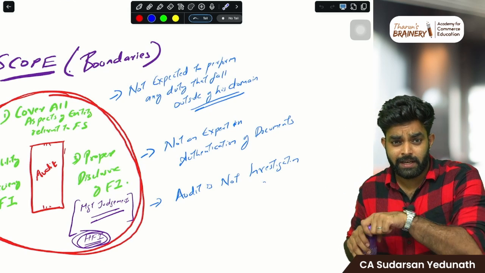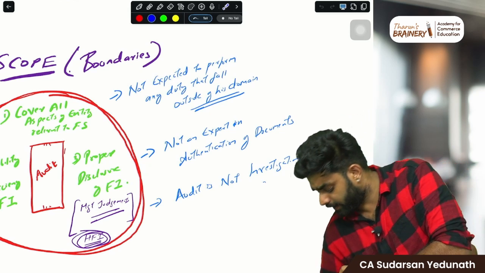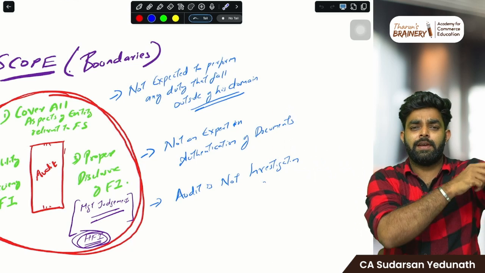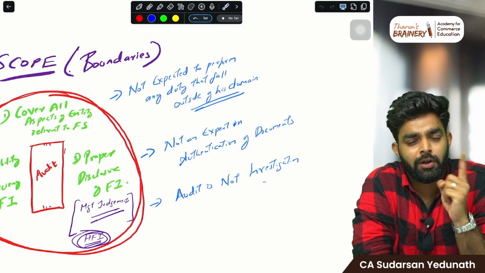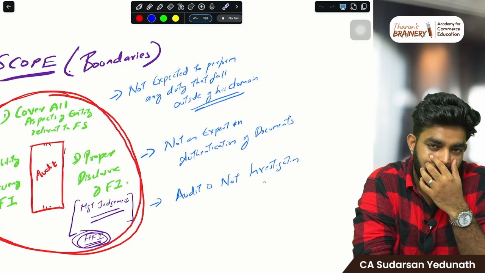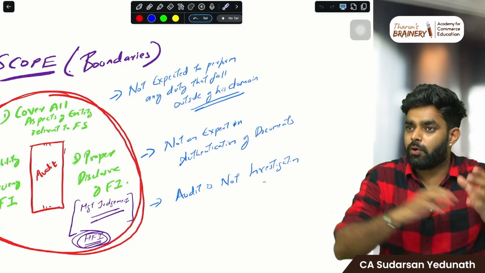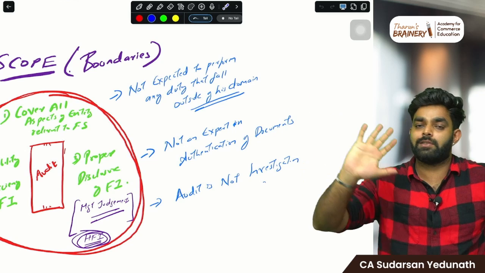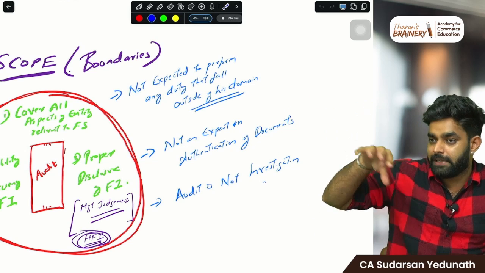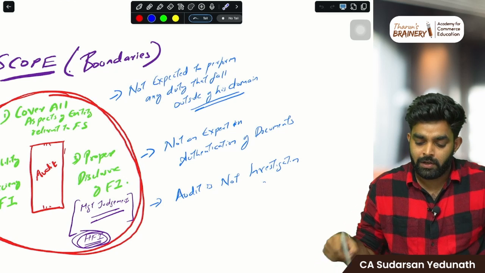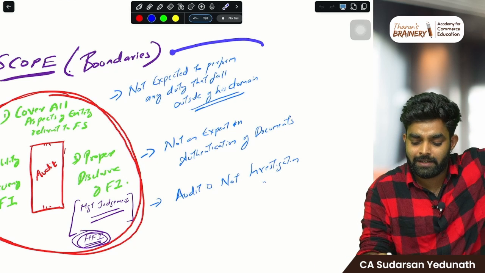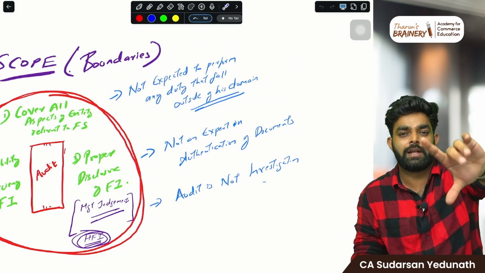When you are verifying the plant and machinery, are you an expert in doing that? No, right? You are not an expert in verifying plant and machinery. You can just normally verify the plant, okay, the condition is good. But you are not an engineer, you cannot deeply go and verify everything. So the basic things you can do, other than that, it's outside your domain, you are not expected to do that.